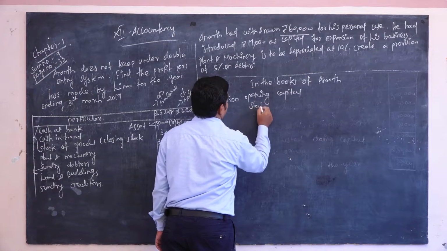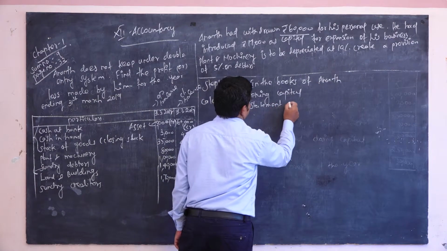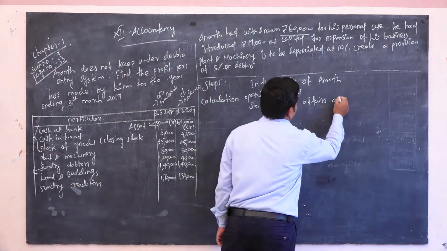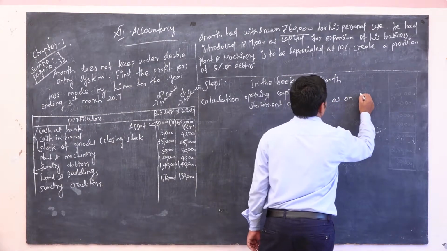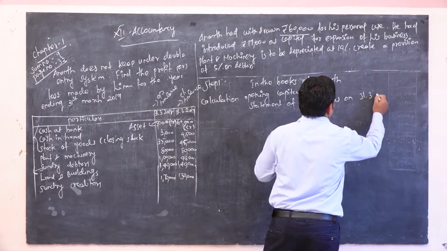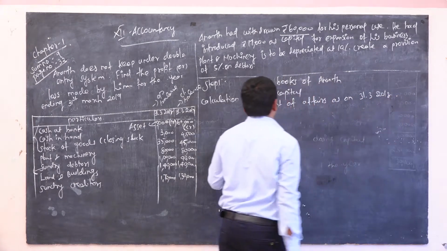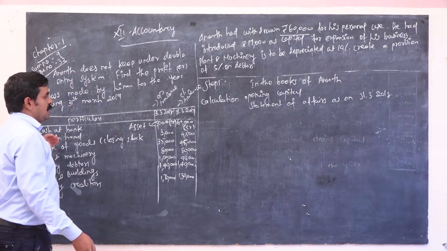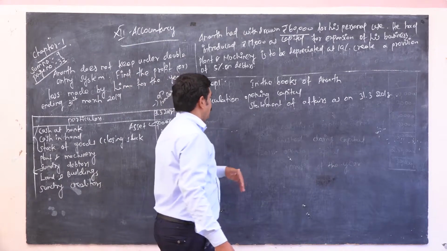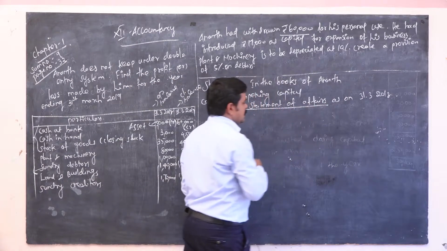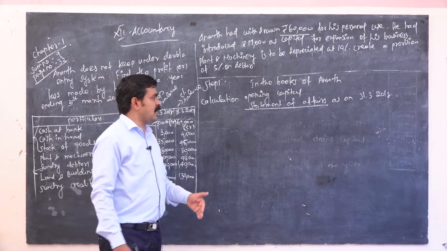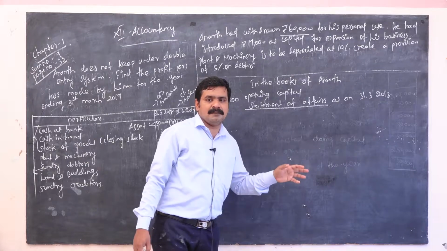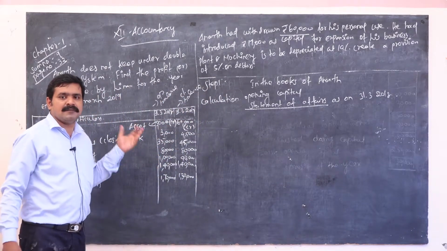Statement of affairs as on 31/3/2018. Now we have to take all the opening balances in this statement of affairs. Statement of affairs is also called statement of balance in double entry system; statement of affairs in single entry system. Some names change, but all the information and particulars are the same.